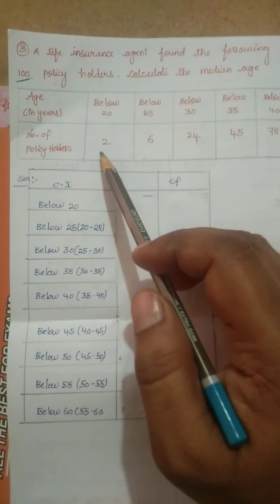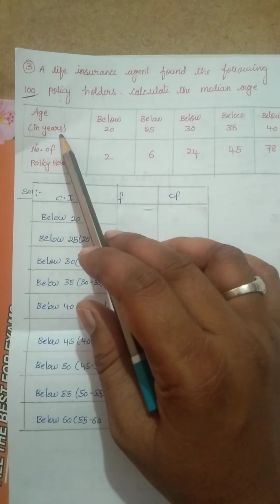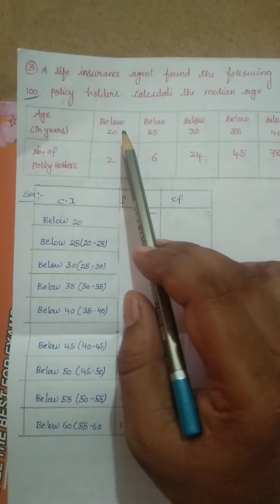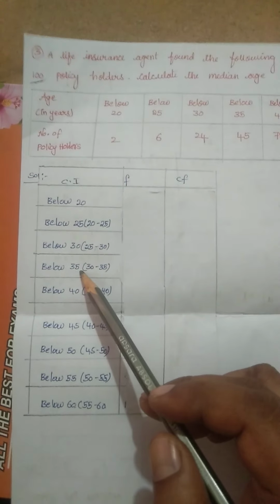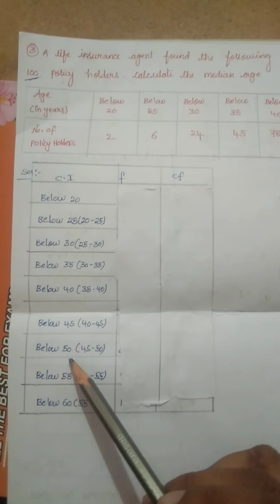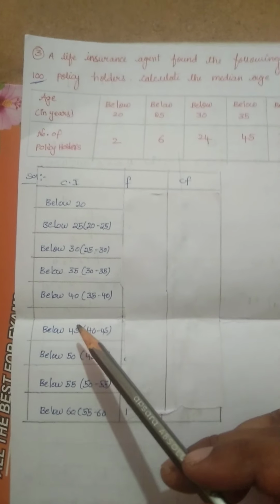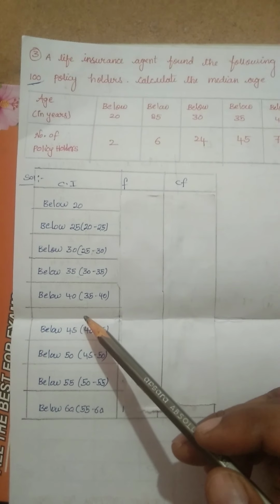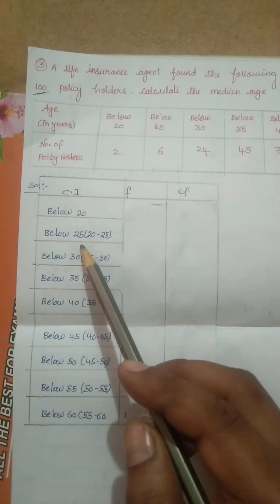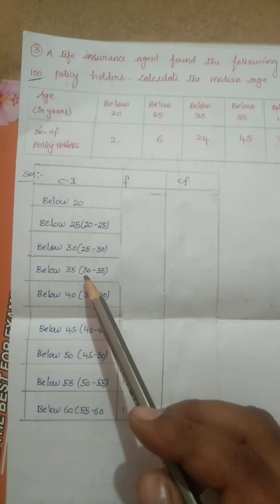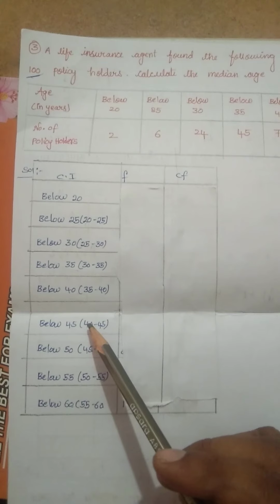So here the given distribution is of the less than type. Below, in the sense of less than, 25, 30, 35, 40 and so on, gives the upper limits of the corresponding class intervals. So the classes should be 20 to 25, 25 to 30, 30 to 35, 35 to 40 and so on.